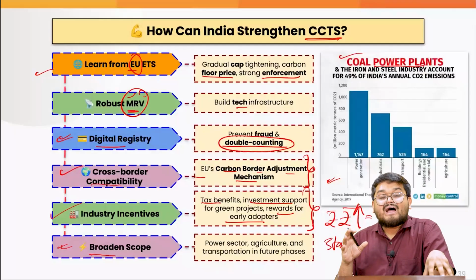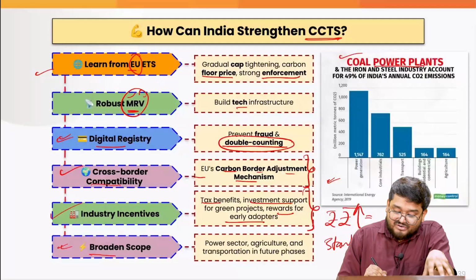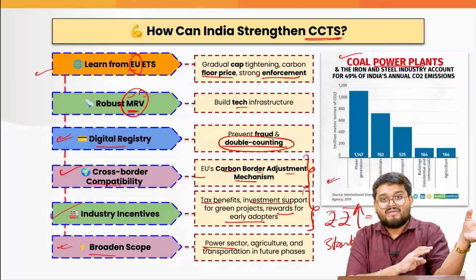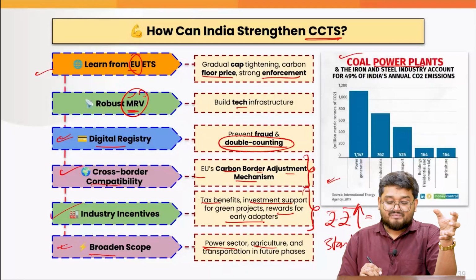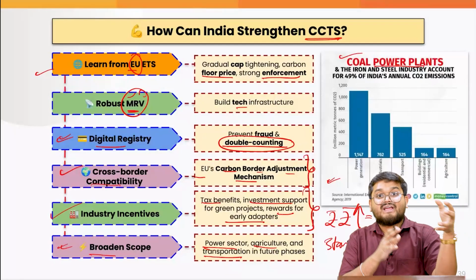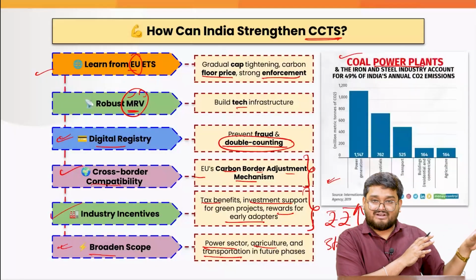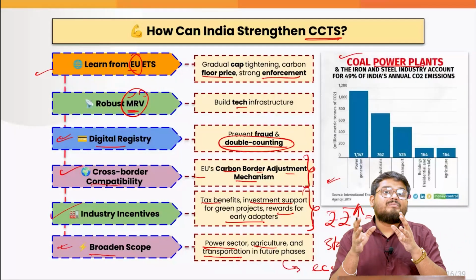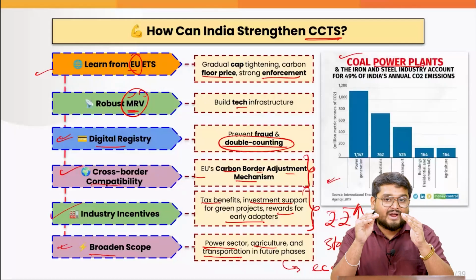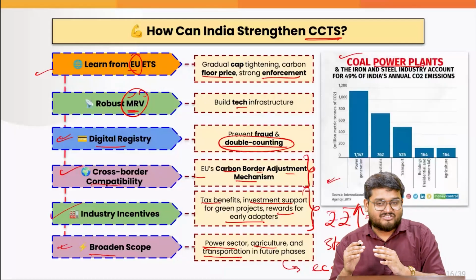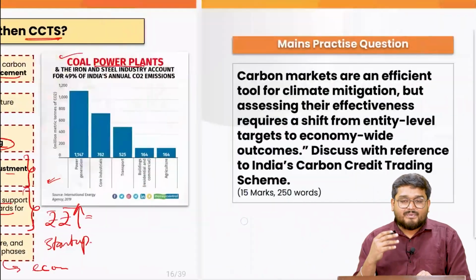That is why we have to include the power sector within those 8 sectors. We have to include the agricultural sector and the transportation sector. That is when we will be able to achieve economy-wide emissions reduction. So this is where this topic is concluded.